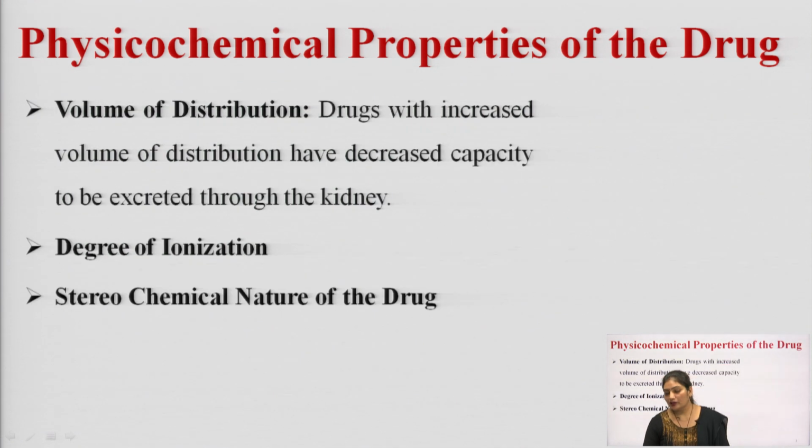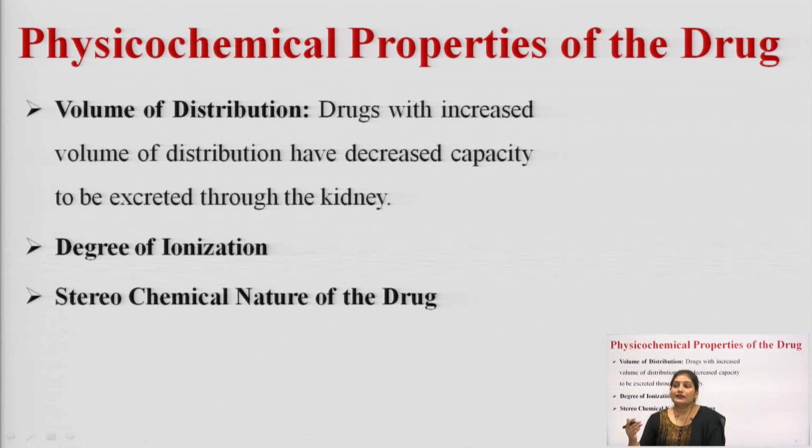Another property is the volume of distribution. A drug that has a high volume of distribution will have a decreased capacity to get excreted through the kidney, because it is distributed in a large volume.